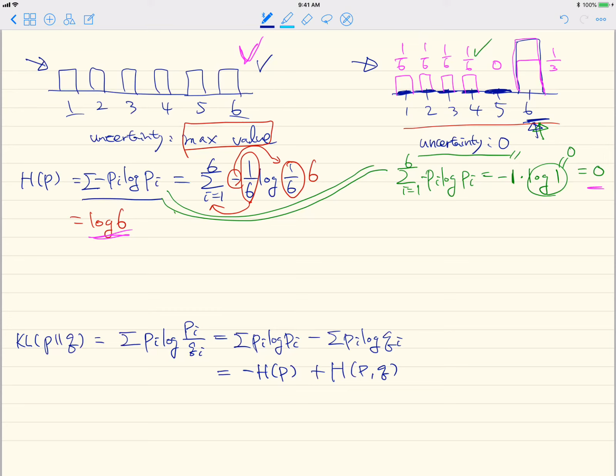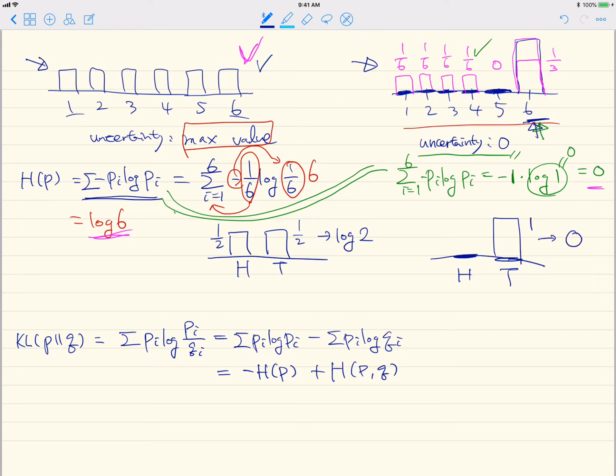And then if we have just two kinds of face values, maybe head and tail of a coin, then our maximum uncertain case will be like this. And in this case, if we compute this entropy value, it will have this value. And then if the face value head has 0 probability, and tail has probability 1, then similarly it will have 0 uncertainty.